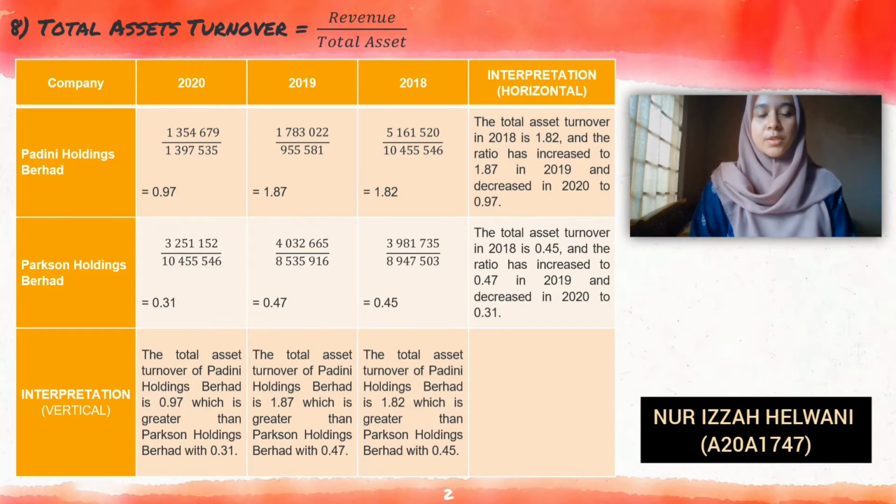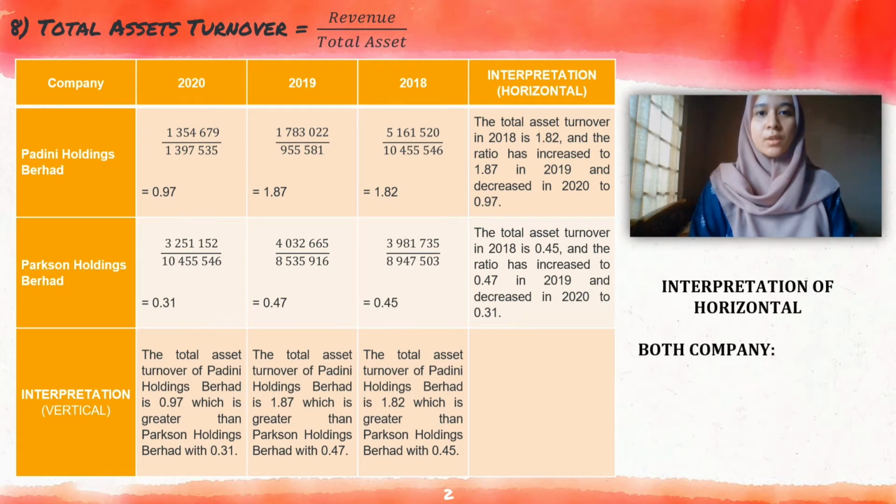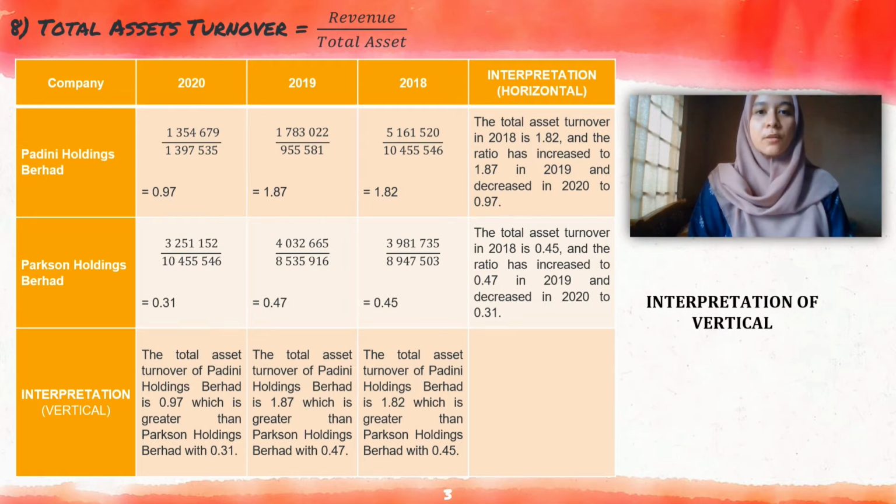Okay, next we will proceed to the total asset turnover. The table shows both companies increased from 2018 to 2019 and decreased in 2020 in the interpretation of horizontal. In the interpretation of vertical, total asset turnover of Padini Holdings Berhad is greater than Parkson Holdings Berhad. This shows Padini Holdings Berhad is efficiently using its assets to generate sales.